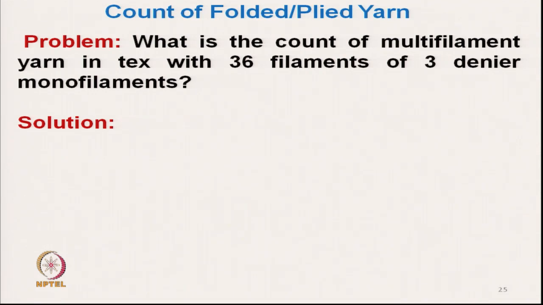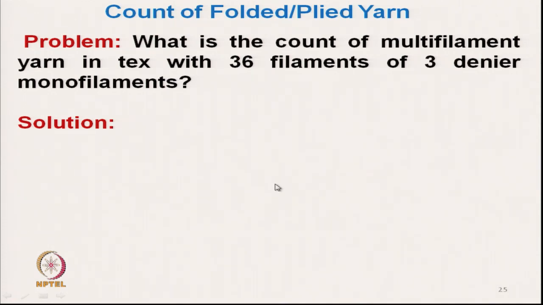So here the count system, the linear density system, is a direct system, and since 36 filaments are there, the 3 denier will be added 36 times.